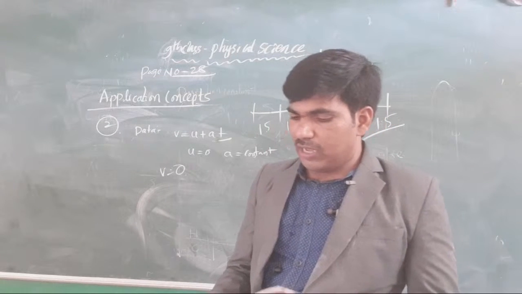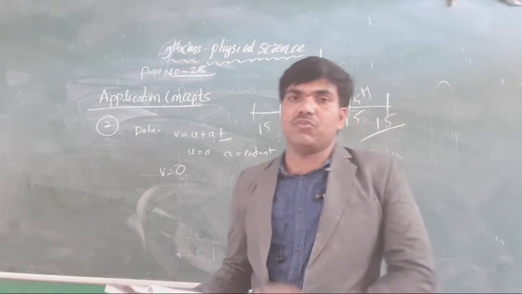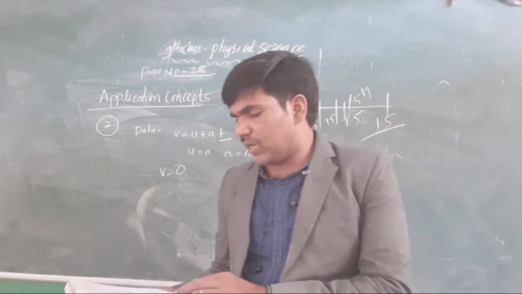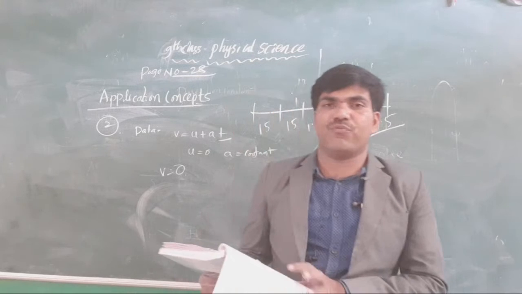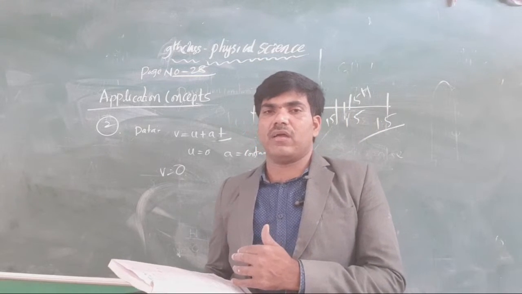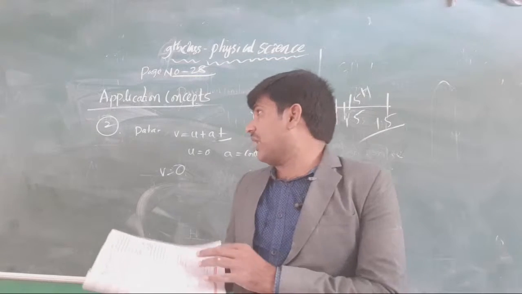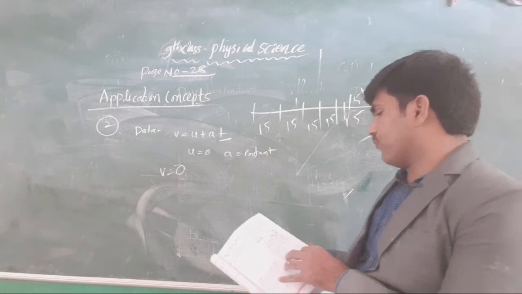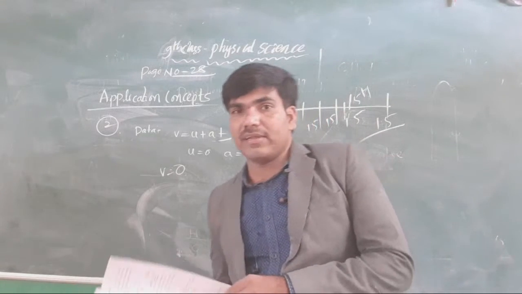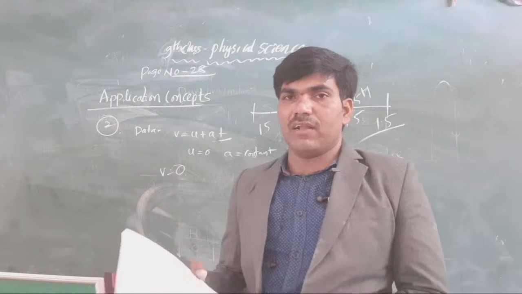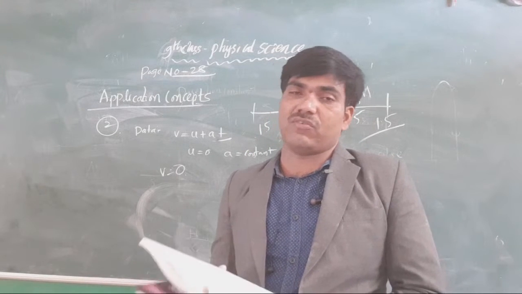What formulas did we use? First you use V is equal to U plus at. Here U is not given, so just find the value of A from this. Okay, clear or not, all the students? What is the velocity? What is the acceleration here? 1.5 meter per second square. Acceleration is there, and the velocity is also 1.5 meter per second square only.